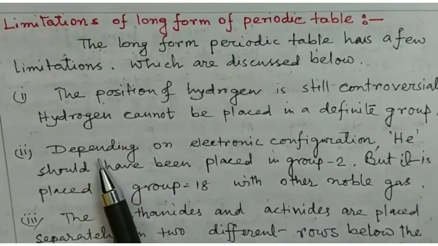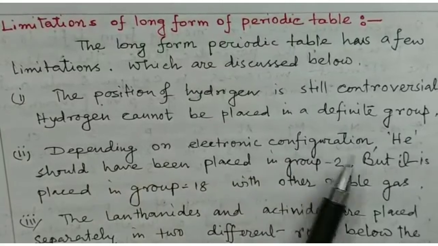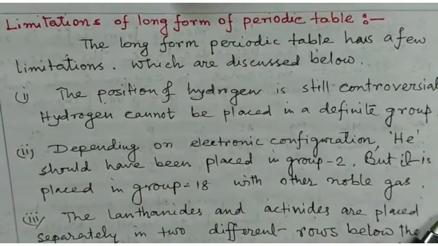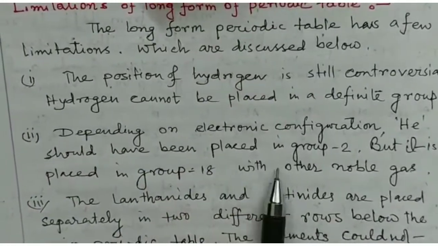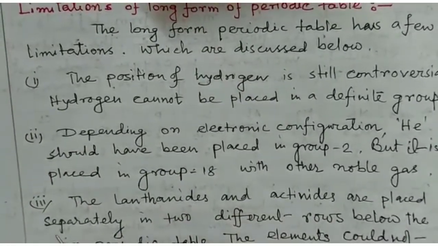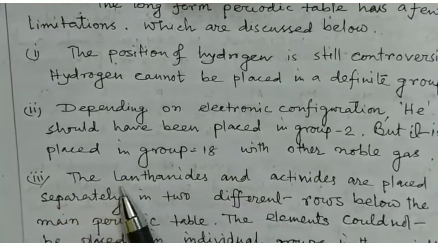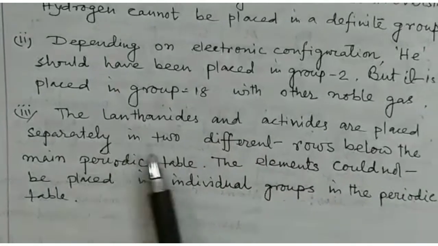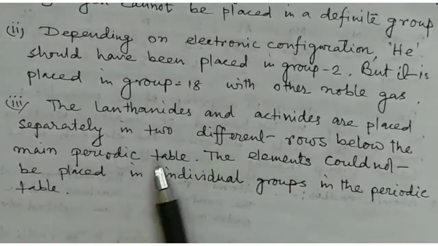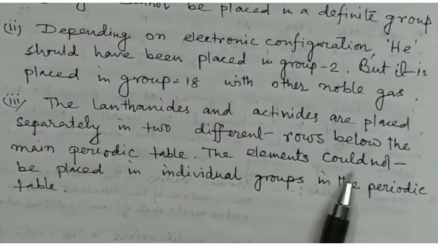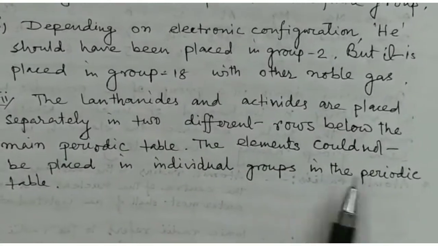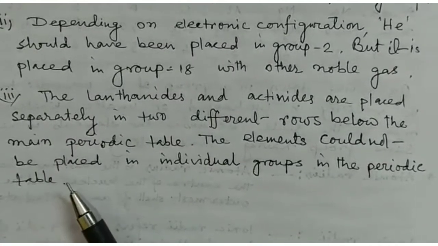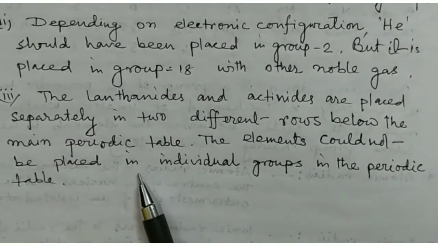The second limitation is, depending on electronic configuration, helium should have been placed in group 2, but it is placed in group 18 with the other noble gases. And the last one, the lanthanides and actinides are placed separately in two different rows below the main periodic table. The elements could not be placed in an individual group in the periodic table. So these three are the limitations of the long form of the periodic table.